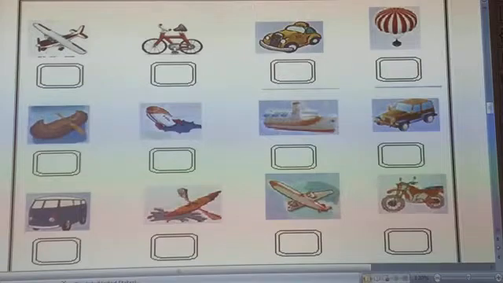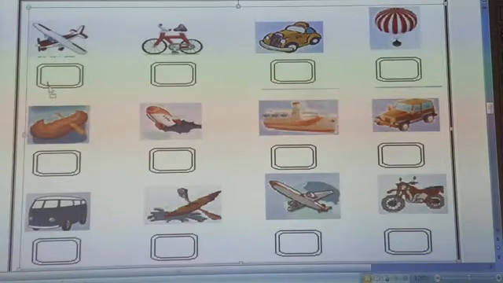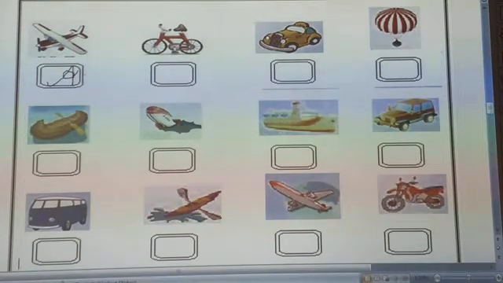This is aeroplane, and aeroplane can fly in air. So aeroplane is air transport. So we have to write here A. A for air transport. Yes, A for air transport. Next is, which transport is this?